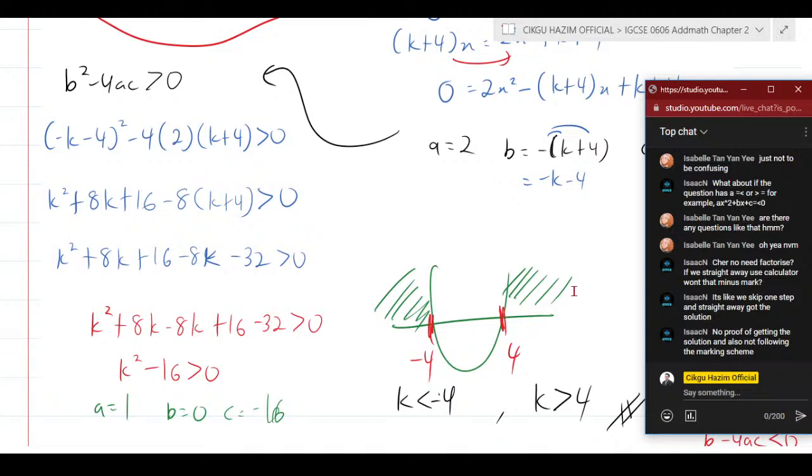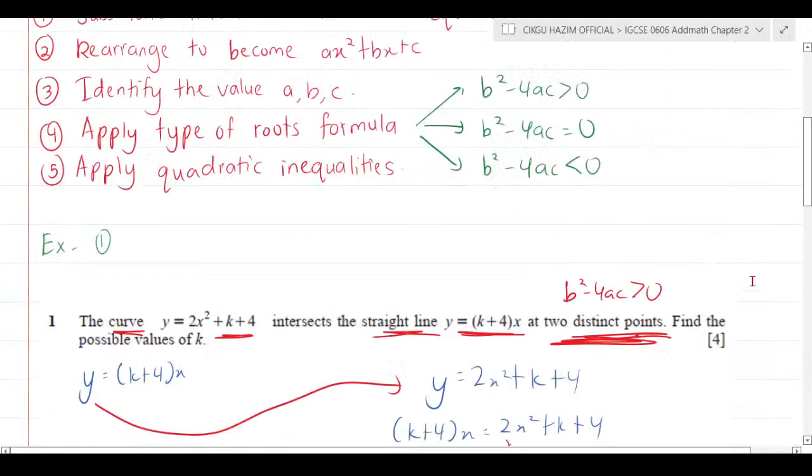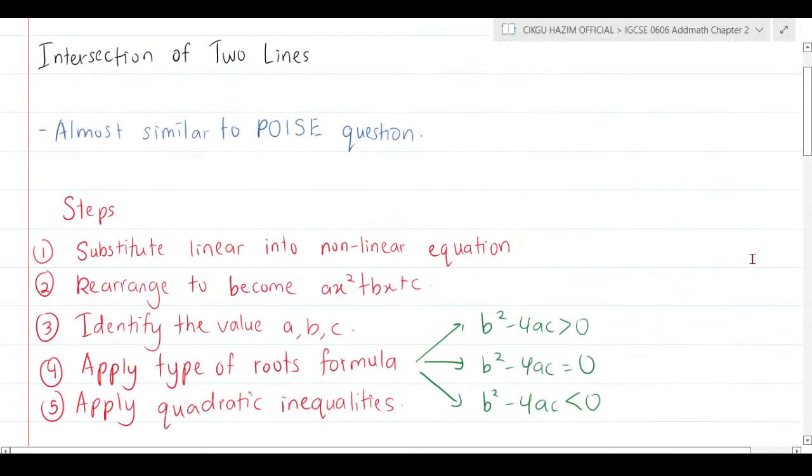No need to factorize. If we straight away use the calculator, it's like we skip one step and straight away get the solution. No proof of getting the solution and not following the marking scheme. Is it true? No. Here's the thing. When I look at the marking scheme, it doesn't say anything about NFWW, not from wrong working. So you can use any method.